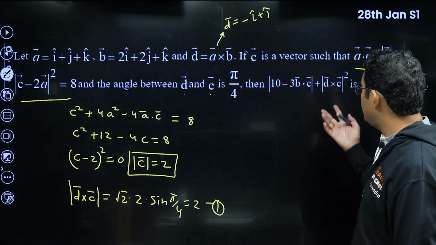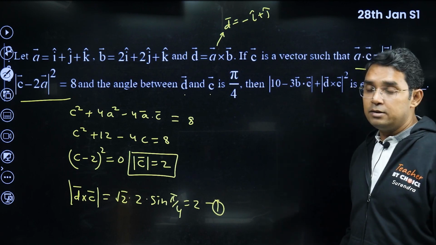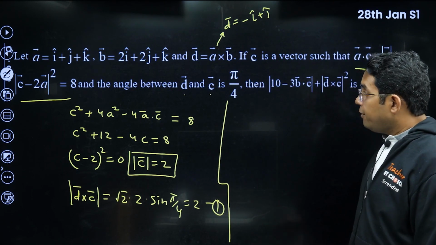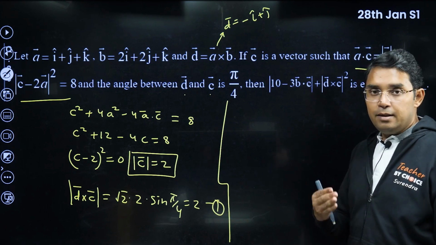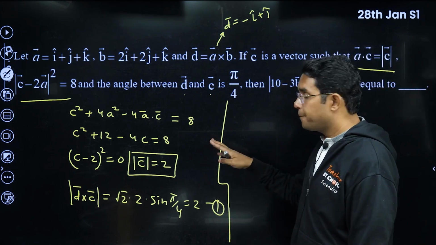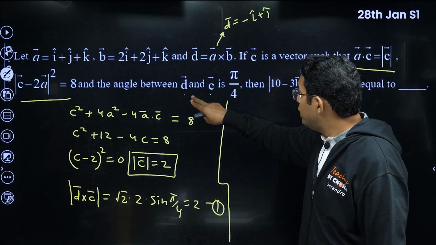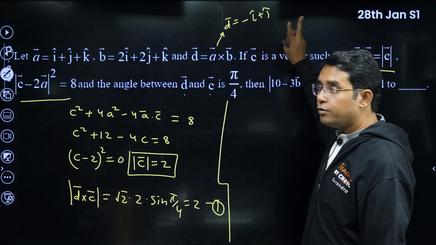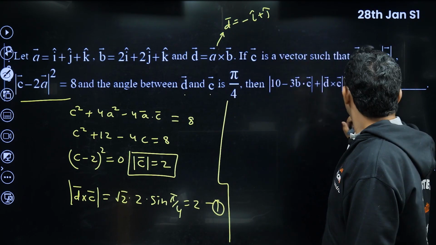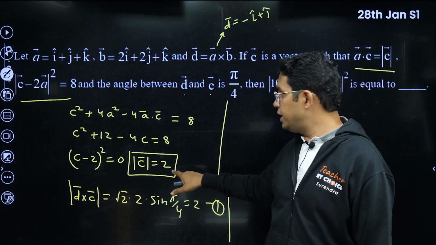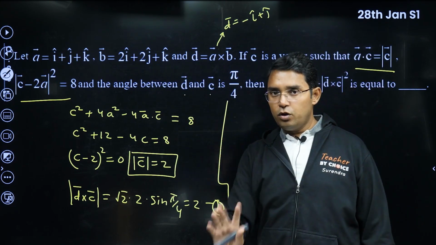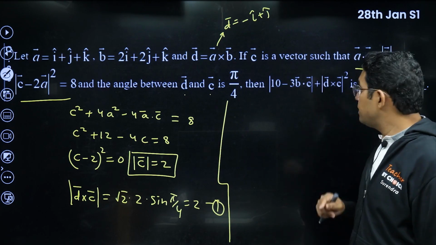Now, how to find this B dot C, or rather 10 minus 3 times B dot C? Please see how I have done it. I first thought that I will take C as maybe xi plus yj plus zk. Because the angle between C and D is pi by 4, we will get one relation from here. And the magnitude of C is 2, one relation from here, and then with B dot C we can get the answer. I think that is also one method, but let me do some other method.